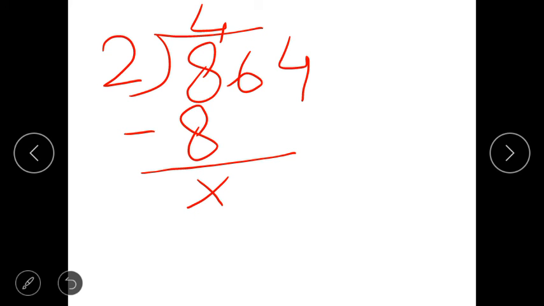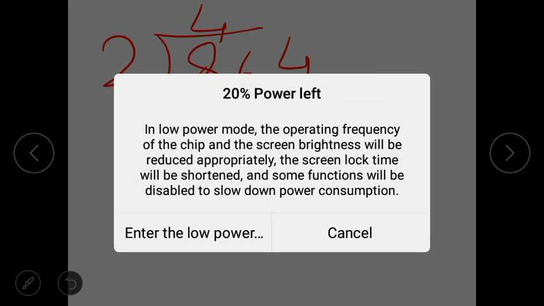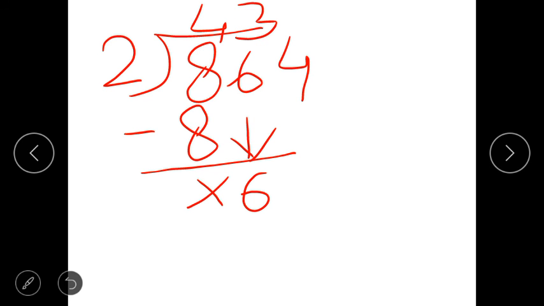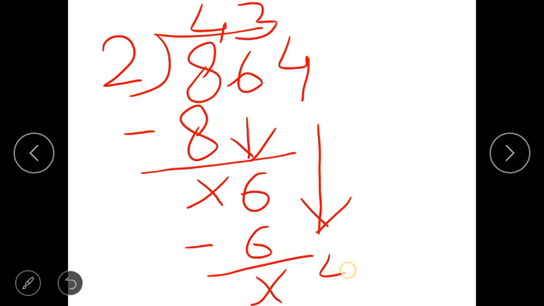Now what you have to do? Keep down the number 6. 2 threes are 6. 6 minus 6, 0. Now bring down 4. 2 twos are 4. Okay, minus it. 4 minus 4, 0. Do it neatly in your copy, not like me, okay, because I am not getting proper space, that's why I am writing this way. You have to write neatly in the copy. You want more questions? Okay, one more I am doing for you.